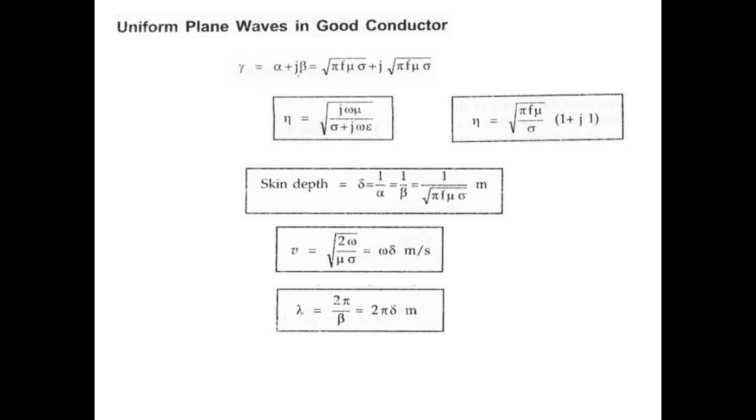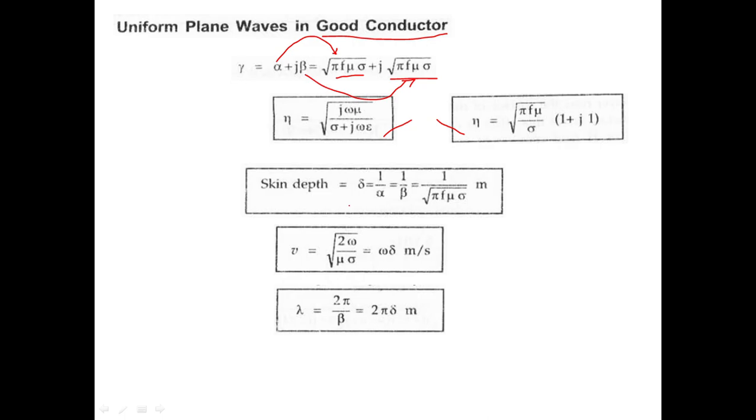The next one is uniform plane waves in a good conductor. So gamma is equal to alpha plus j beta. This is alpha and this is beta. This is for a good conductor, right? You can write them separately also, where alpha is equal to this and beta is equal to this one. Both are the same. And these two are equations for intrinsic impedance, right?